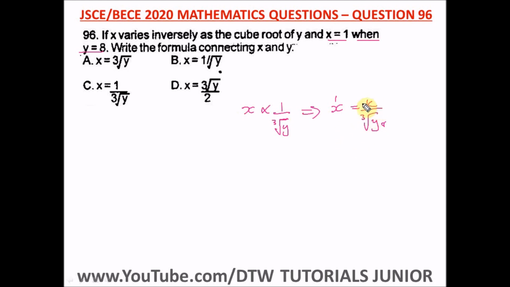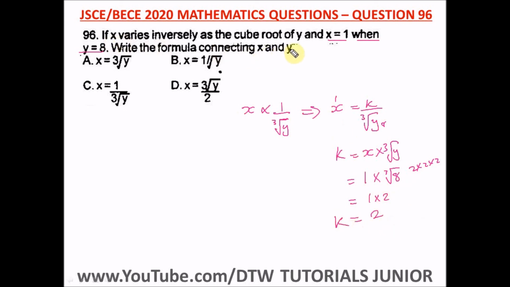Just make k the subject of the formula here. K is equal to x times the cube root of y, where we know x as 1 times the cube root of y, which is 8. So what's the cube root of 8? That's 2, because 2 times 2 times 2 gives us 8. So the cube root of 8 is 2. So we have 1 times 2, which is equal to 2. So k is equal to 2.